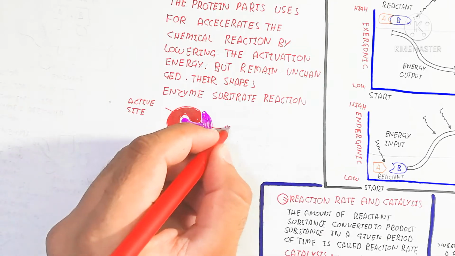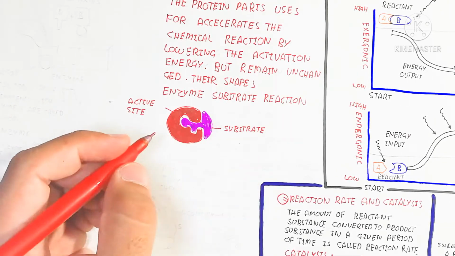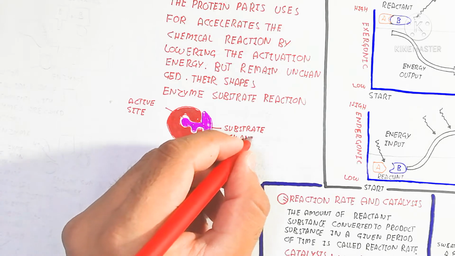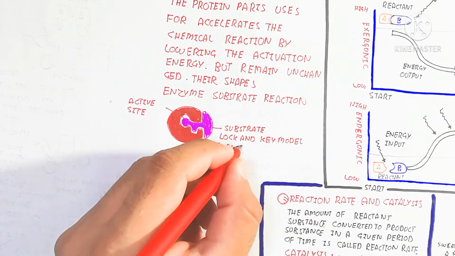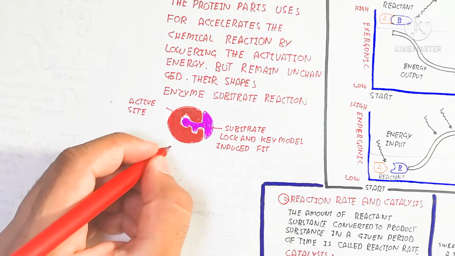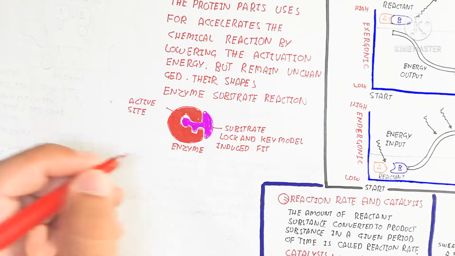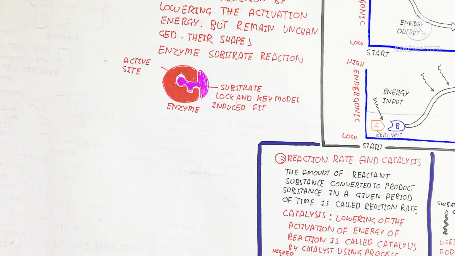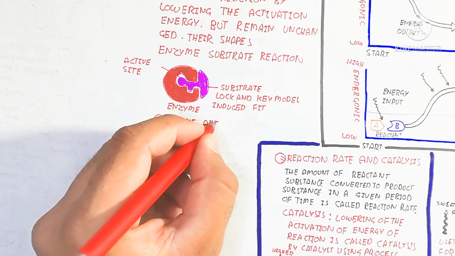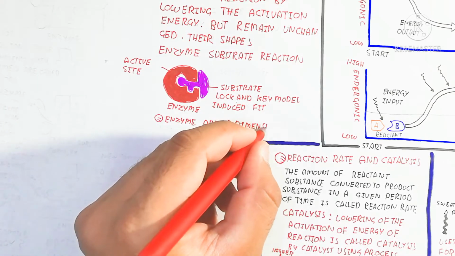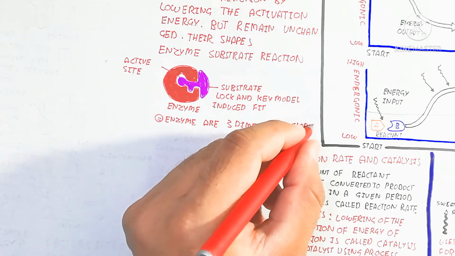So here the active site is present. That is the globular protein, the enzyme, while the substrate is shown in the purple color. So the lock and key model and the induced fit model are also used for it. So that is the enzyme. Enzymes are three-dimensional globular protein molecules or nucleic acids. They speed up chemical reactions in living organisms. So the living organism uses